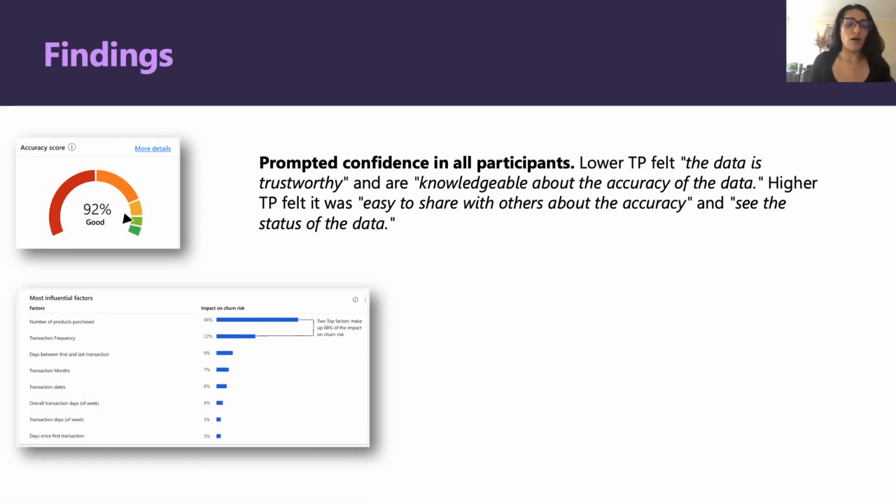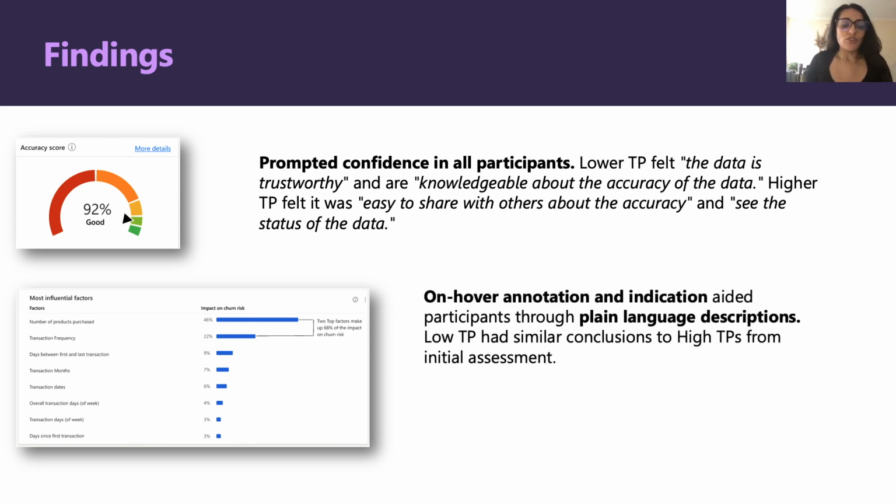What we found was that our model performance chart prompted more confidence in participants. Our lower tech proficient users felt the data was trustworthy and they felt more knowledgeable about the data, while the higher tech proficient users felt that it was easier for them to share about the accuracy of the data with their superiors or with people who are not statistical experts. We also found that the on-hover annotations and the plain language descriptions helped our low-tech proficient users to come to similar conclusions to our high-tech proficient users from our initial assessment.